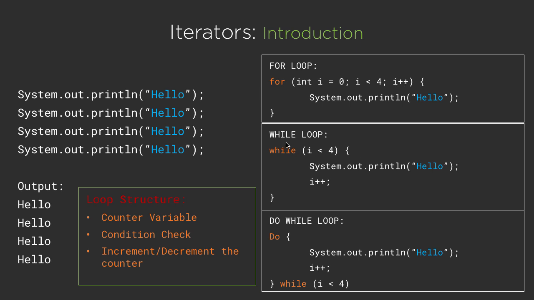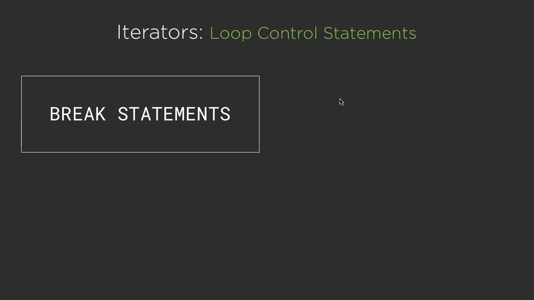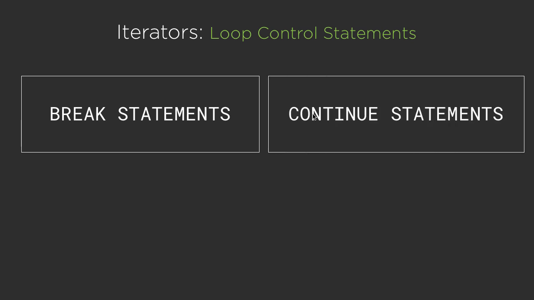Now in case of while loop, we are here incrementing i++ right after execution of the code, i++ down the side. And now here in case of do while loop, again we are incrementing the counter so that we can successfully print the hello inside the console present here. So this was just an overview of the for loop, while loop, and do while loop. And now let us proceed and check out what are loop control statements. So for the loop control statements, we have the break statements and also we have the continue statements.